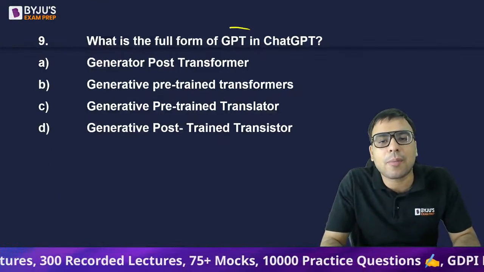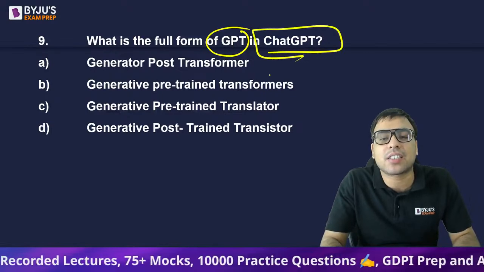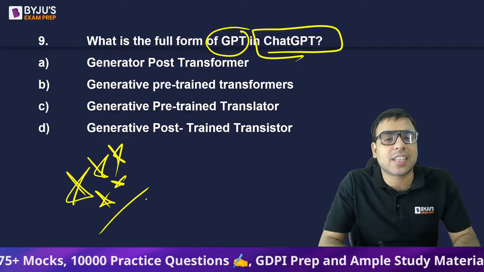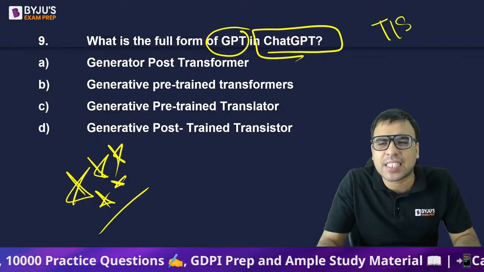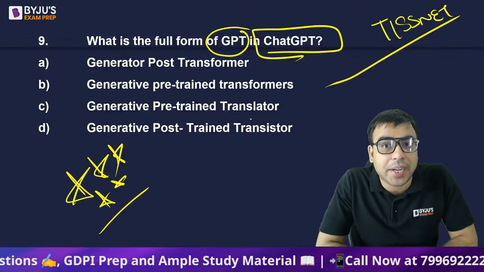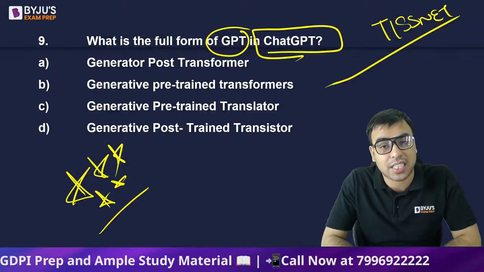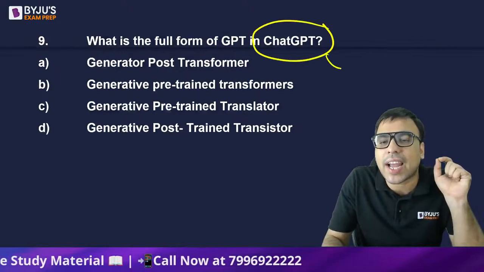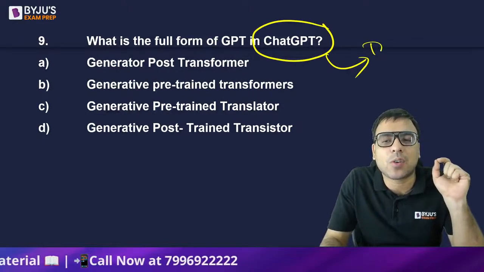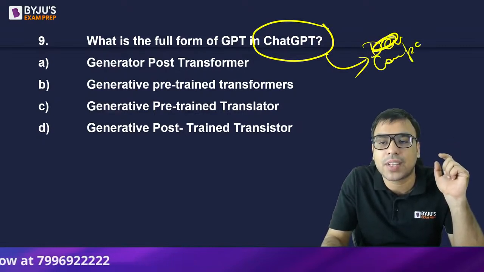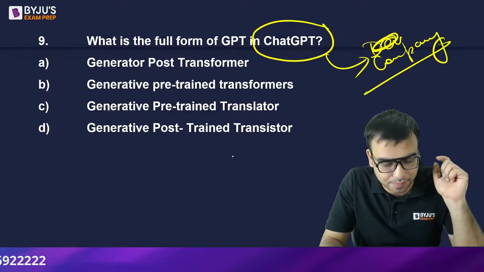What is the full form of GPT in ChatGPT? This is very, very important because I think this was asked in a test this year as well. And since ChatGPT is very much in the news, they can ask this again. Can anyone tell me in the live chat who is the developer, or the company, that has developed ChatGPT?